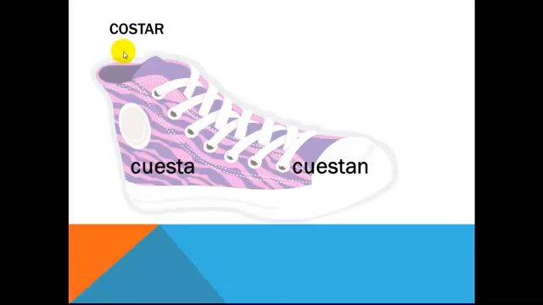Now costar is interesting because costar is only going to have two forms. Costar is just like gustar and faltar and encantar. So all those verbs where the subject is going to be after the verb. So we say that this thing or these things cost. So if I have one thing and I have another thing and then I have another thing and I have a bunch of subjects, or I have a plural subject, then it's going to be cuestan. But if I only have one thing, cuesta.